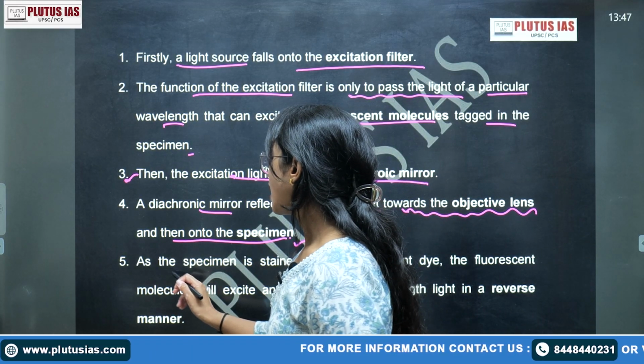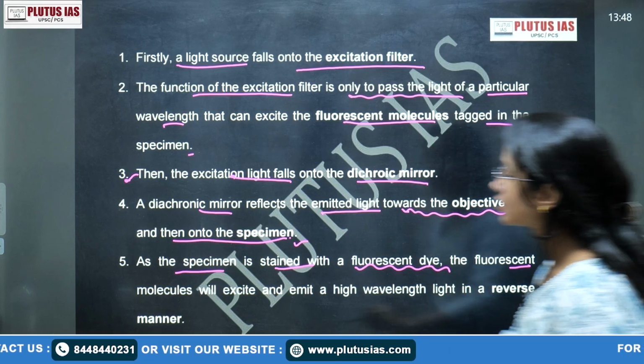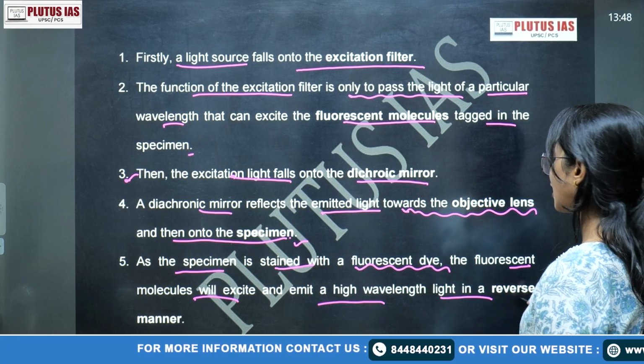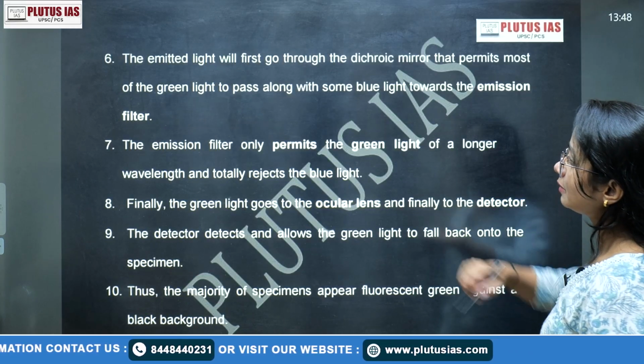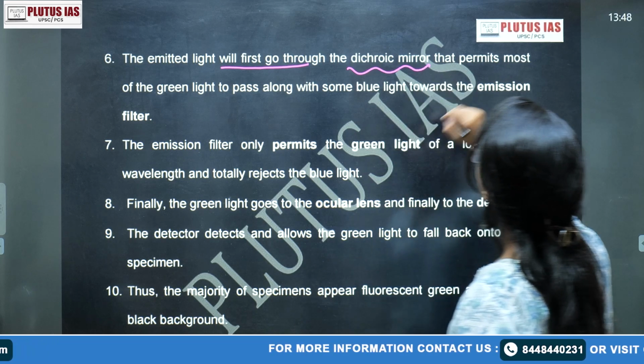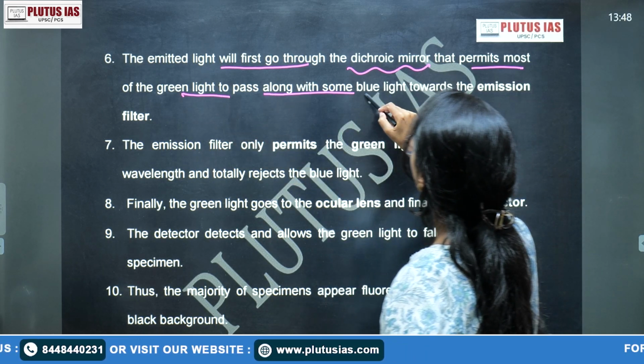After that, as the specimen is stained with the fluorescent dye, the fluorescent molecule will get excited and emit a higher wavelength light in a reverse manner. Reverse manner means reflected back. The emitted light will first go through a dichroic mirror that permits most of the green light to pass, along with some blue light.